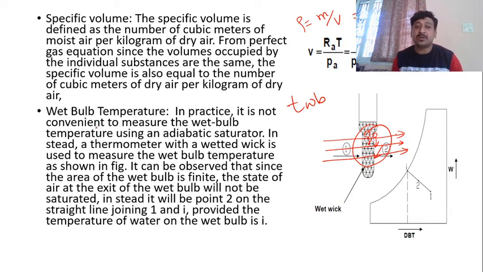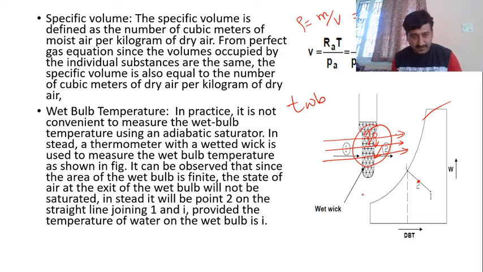In practice, it is not convenient to measure the wet bulb temperature using an adiabatic saturator. Instead, a thermometer with a wetted wick is used to measure the wet bulb temperature, as shown in the figure. It can be observed that since the area of the wet bulb is finite, the state of air at the exit of the wet bulb will not be saturated. Instead, it will be at point 2. This is the psychrometric chart which I am going to explain for sure.